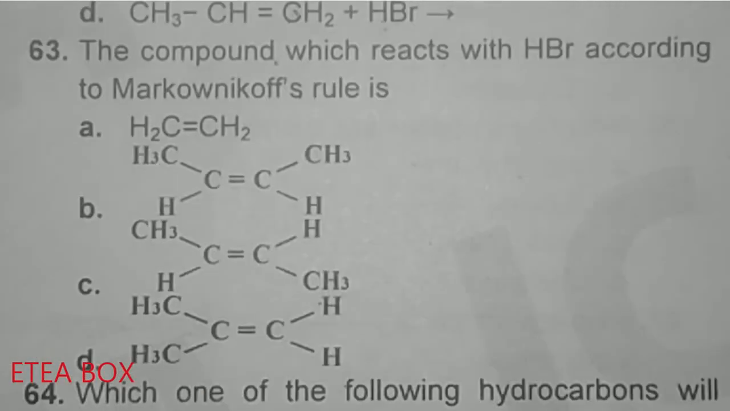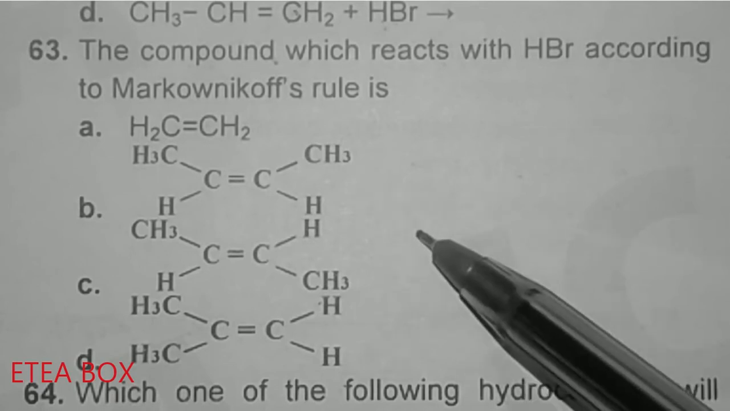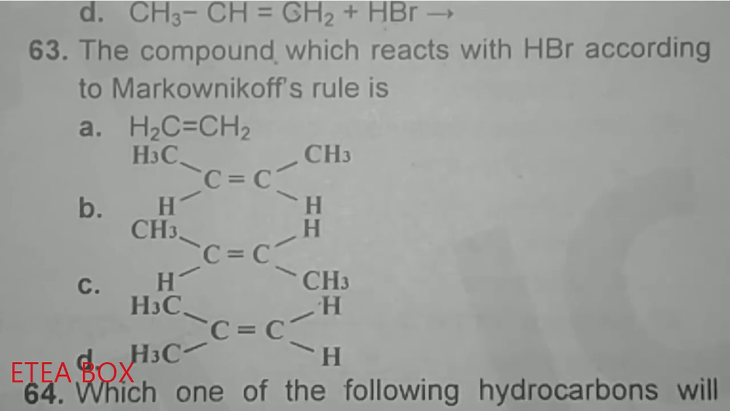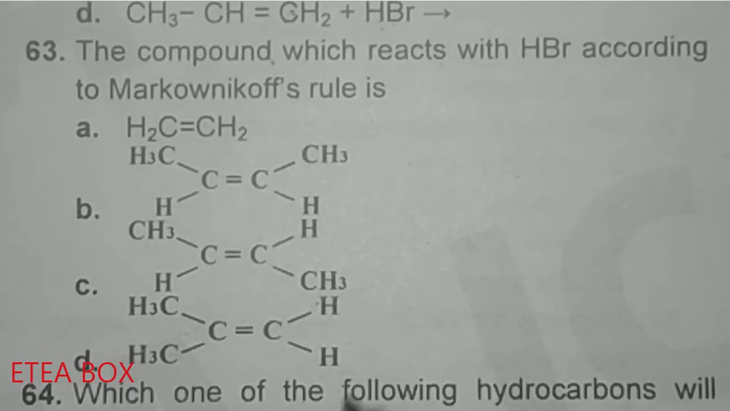The compound which reacts with HBr according to Markovnikov rule. Look at the A option. This one is symmetric. Option B is also symmetric. Option C is also symmetric. So there is no such restriction for symmetric molecule to follow the Markovnikov rule. Only asymmetric molecule will follow the Markovnikov rule. So here option D is asymmetric, so this one will react with HBr according to Markovnikov rule.